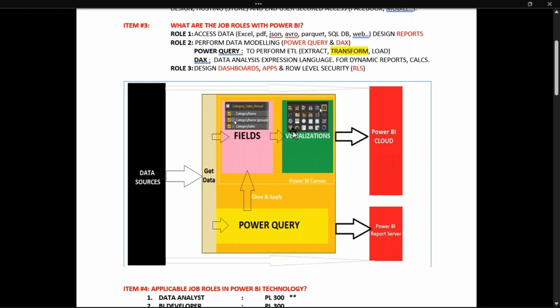I repeat again, what we do: access data, design report if it is correctly nicely formatted. If not, get it to the kitchen area, Power Query, slice it, dice it, clean it, and then actual recipe report. Then dashboards, end user plate, either takeaway or dine in. Cloud, takeaway, or dine in report server within your company's network. We need to learn and implement both practically.